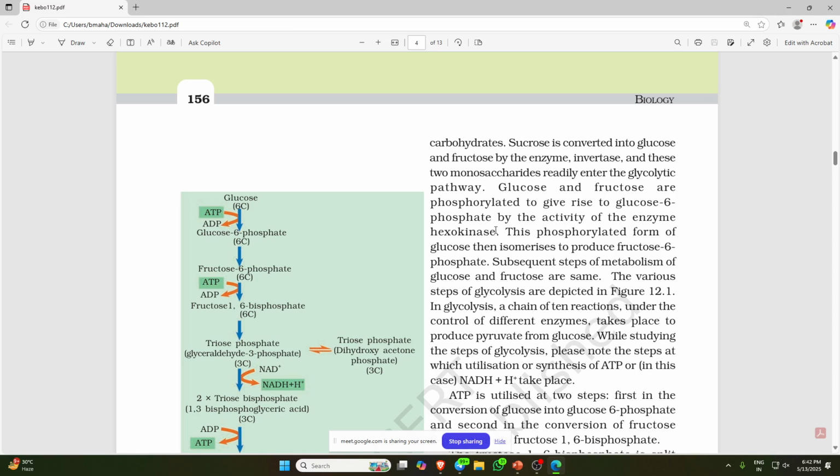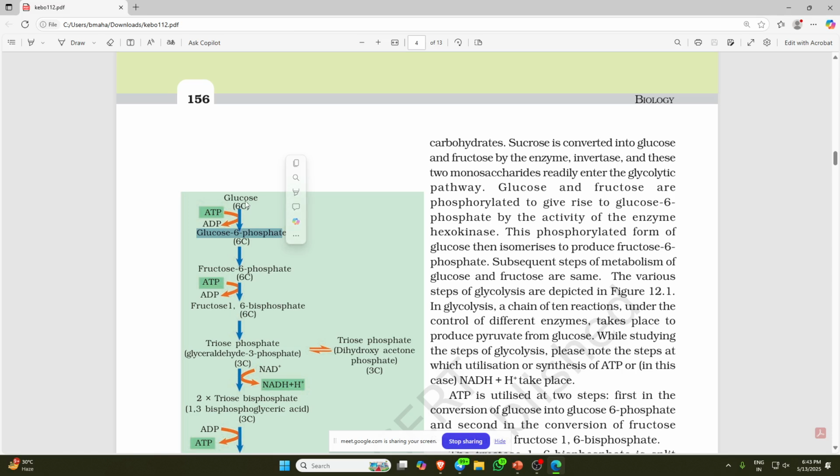So a kinase transfers a phosphate group, usually from ATP, to a specific substrate, here glucose. Understood? I'm asking, understood or not? I get it.